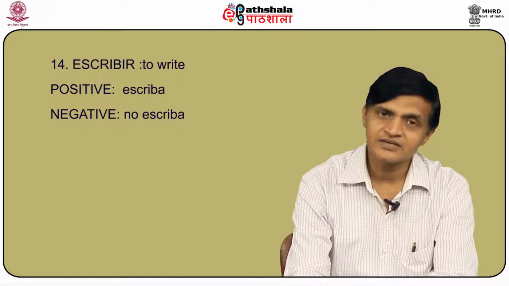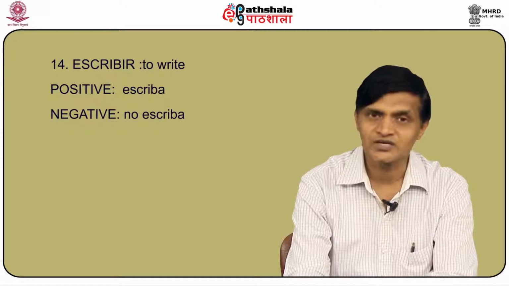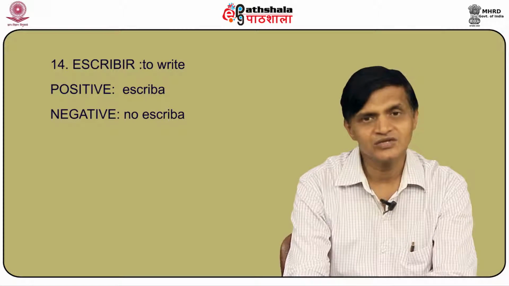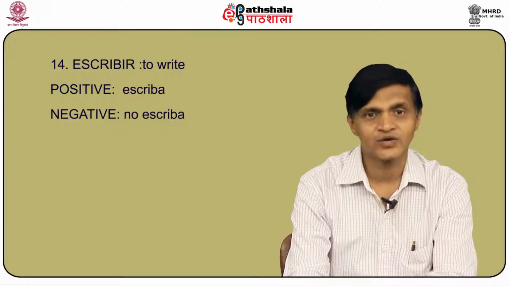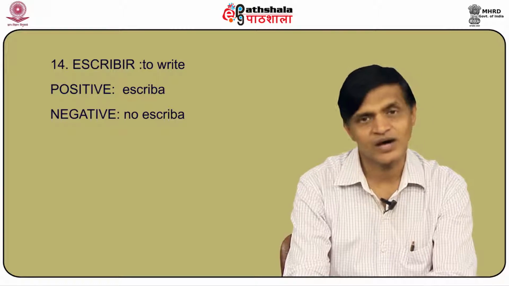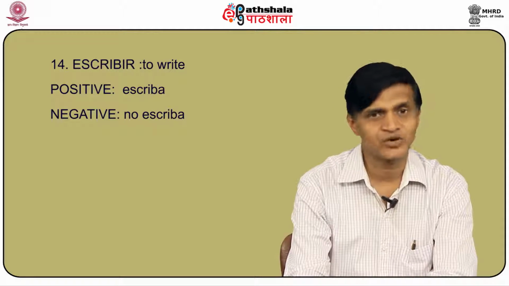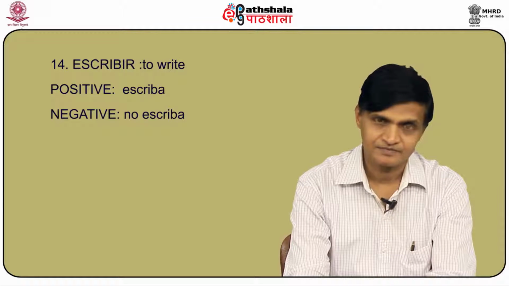For escribir, to write, the positive command in the usted form would be escriba. The negative command in the usted form would be no escriba. I repeat, escoger, positive, escoja, negative, no escoja, escribir, positive, escriba, negative, no escriba.